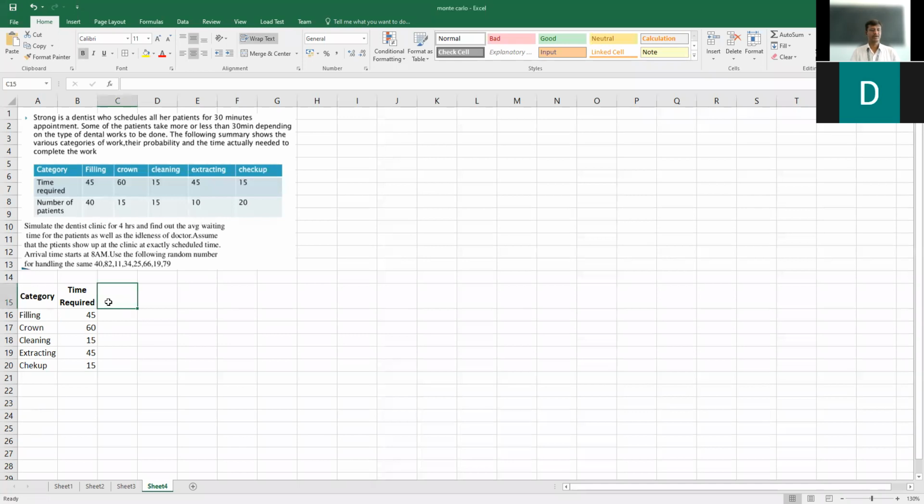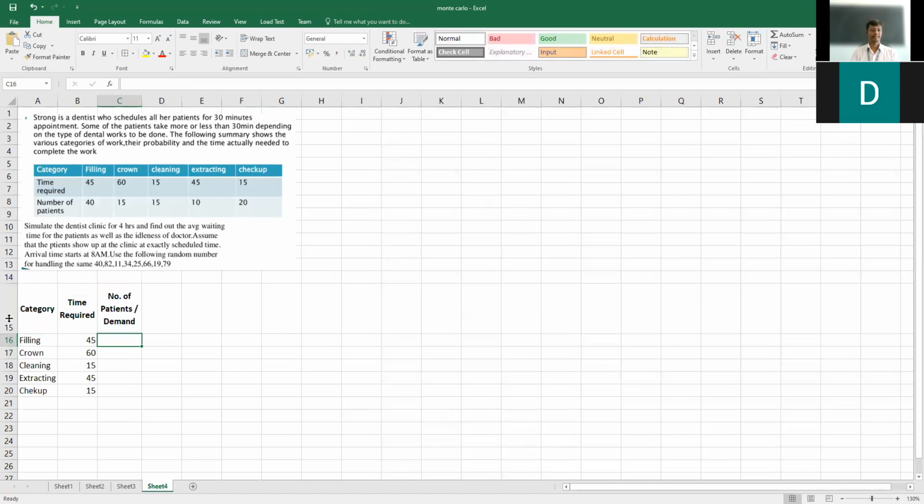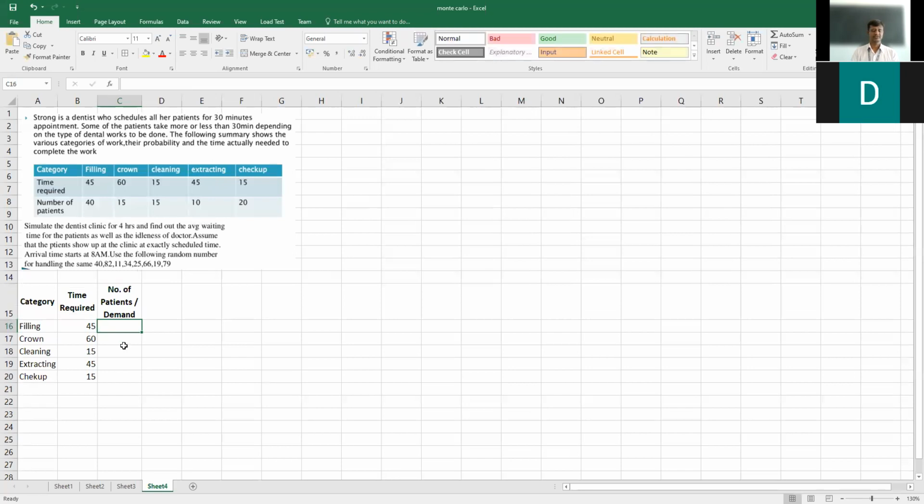Then we also have the number of patients. Number of patients is nothing but the demand. Okay, we will put it like this: number of patients, or we can tell it as demand. Demand for the service. Demand for the service, it is also given there: 40, 15, 15, 10, and 20.